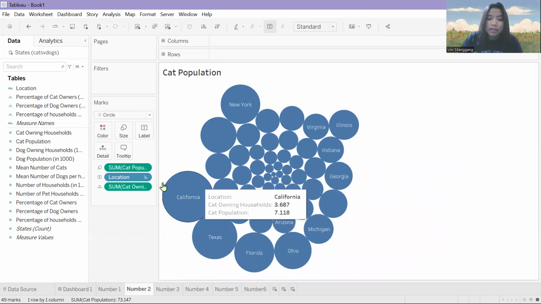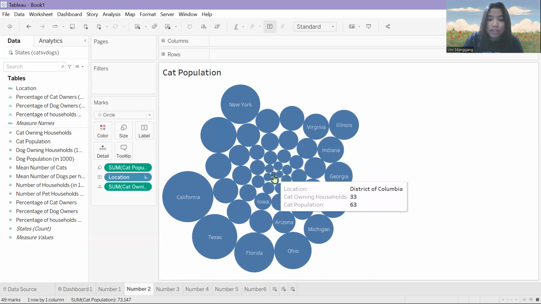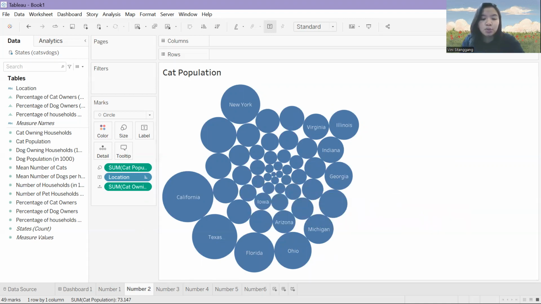And the second question is which state has the lowest cat population in the US with the cat owning households? The lowest is the smallest circle, which is the District of Columbia, with cat owning households of 33 and a cat population of 63. So that's all from research question number two.